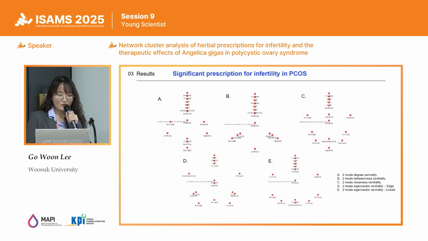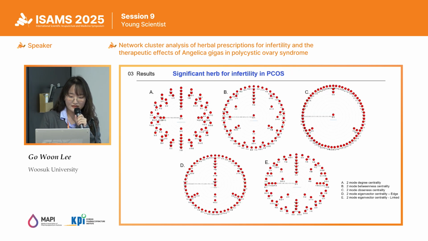Here are the results of the prescription centrality analysis. In degree, betweenness, and closeness centrality, 온포종옥탕 was the most central prescription, indicating its major role in infertility treatment. In eigenvector centrality, 조경종옥탕 and 계율종옥탕 were central in edge-based analysis, while linked-based analysis highlighted 온포종옥탕.